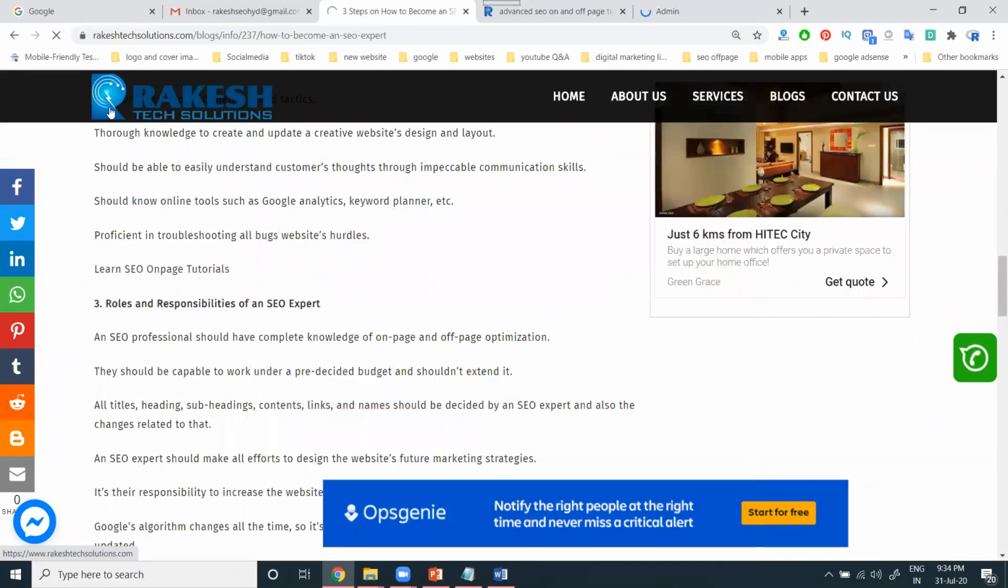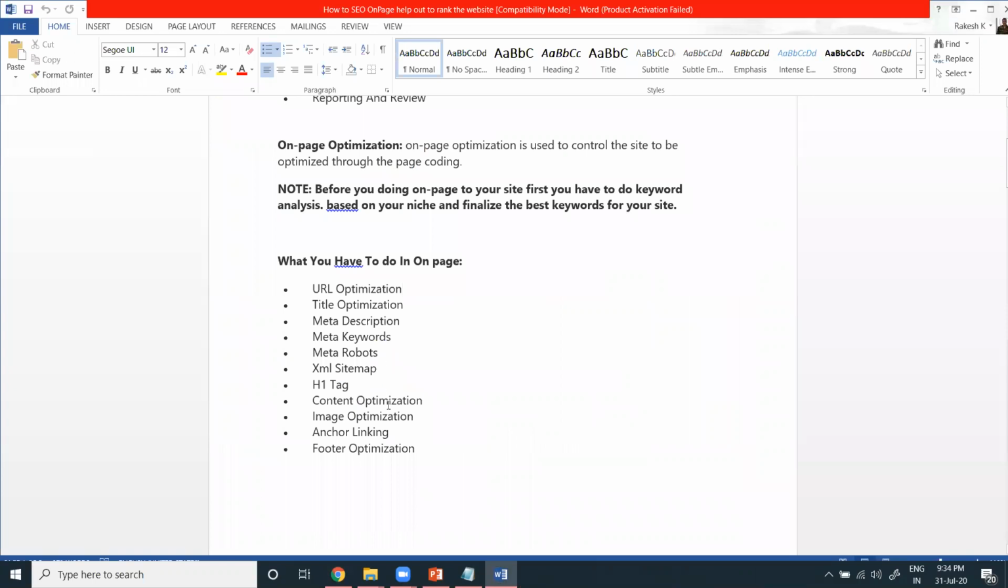Close. I'm refreshing this particular page here. This all belongs to a particular anchor linking. If you are sharing content from one page to another page, these are all compulsory. First one, URL optimization, title optimization, writing the meta description, meta keywords, robots.txt file. XML sitemap, H1 tag, all are done by the H1 tag.